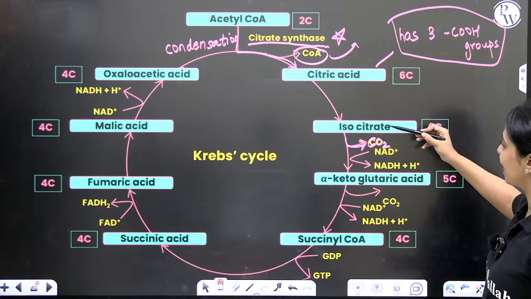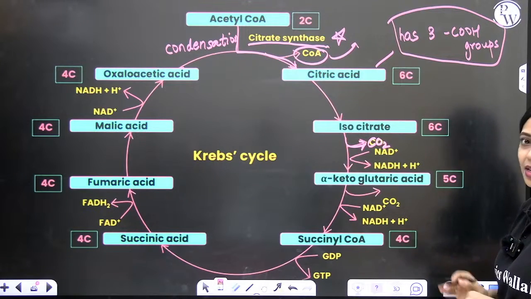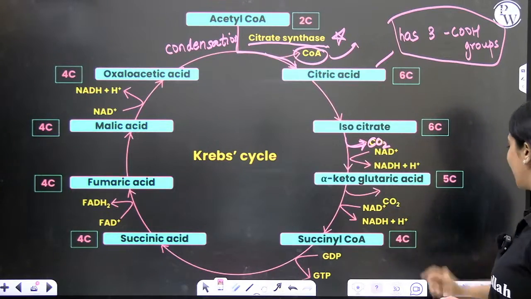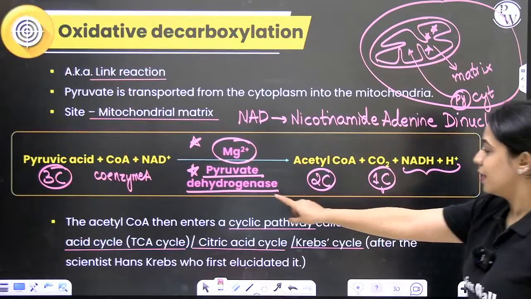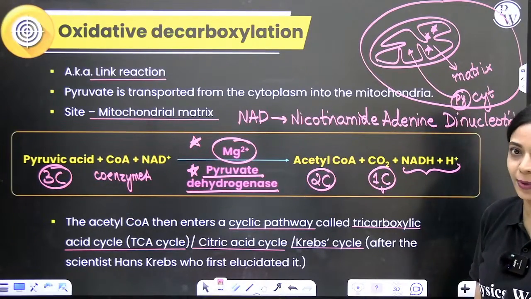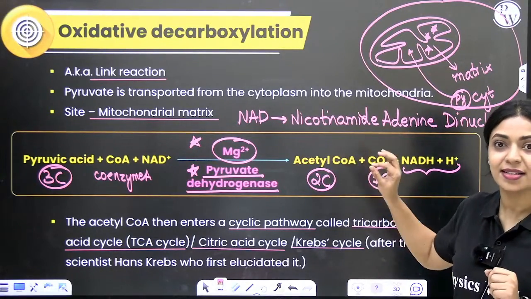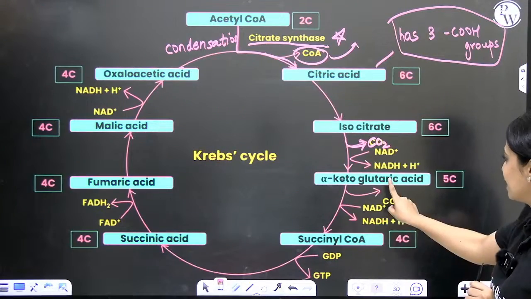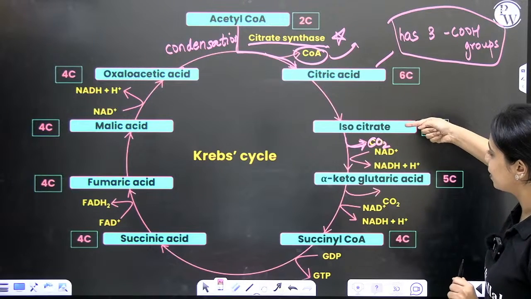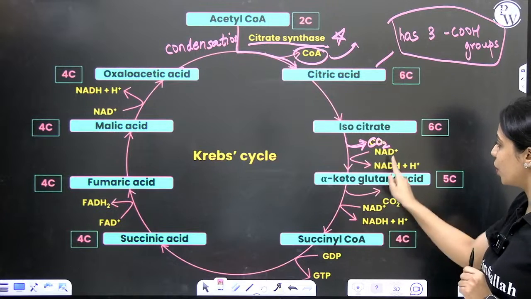I told you isocitric acid or isocitrate is getting oxidized to alpha ketoglutarate. Simultaneously, NAD plus will get reduced to NADH. This is very similar to what happened here: there was decarboxylation, a 3-carbon compound lost a carbon dioxide and became a 2-carbon compound. Simultaneously, there was a synthesis of NADH. We call this oxidative decarboxylation. Something very similar is happening even here. This is also oxidative decarboxylation, where isocitrate is getting oxidized to alpha ketoglutarate, carbon dioxide is getting lost, and NADH is forming.